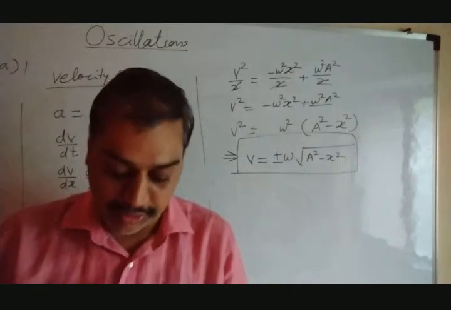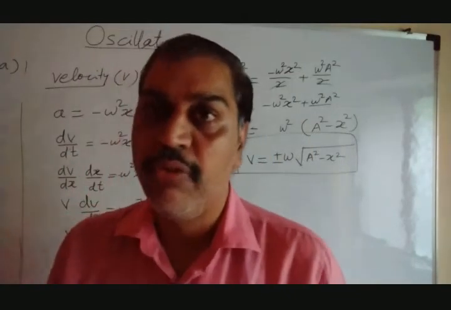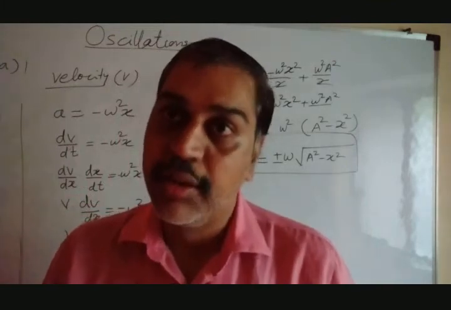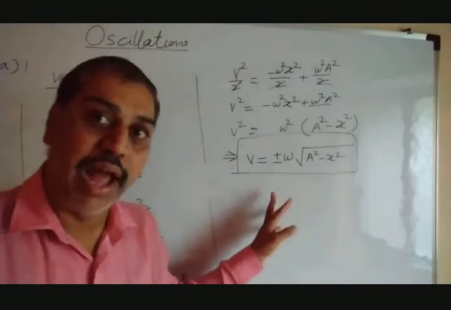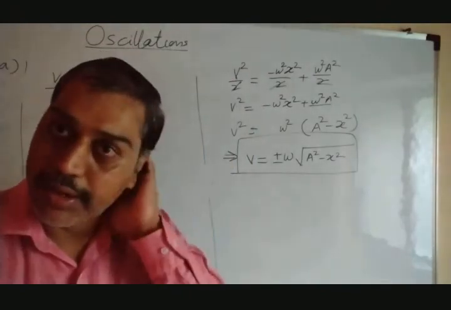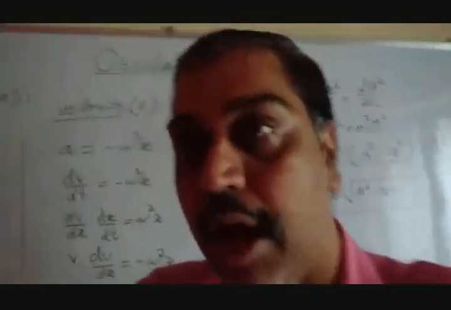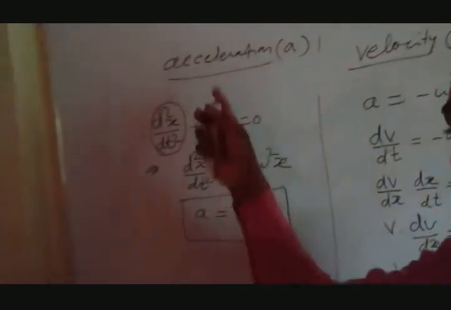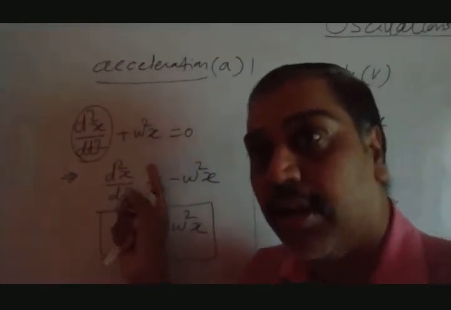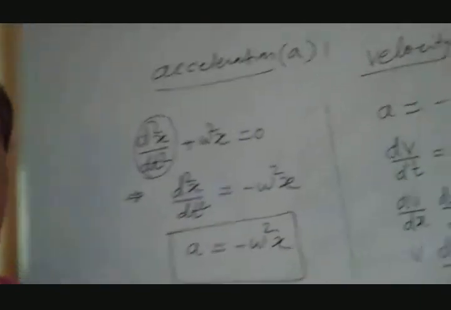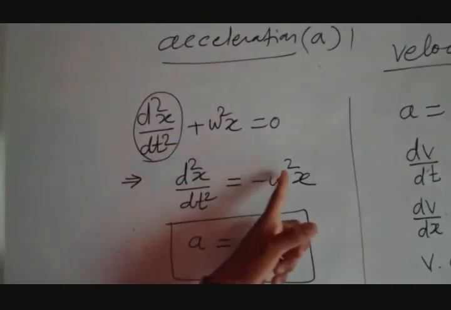Initially we used the linear differential equation. From that we found the acceleration. By using the equation of acceleration, then we found the value of velocity. Did you get it? If you have some problem, we can revise it. We can revise for a second. How can we revise? Just look here. So we have to find acceleration. We used the equation for the linear differential equation here. That equation is d2x by dt square plus omega square x equals 0.